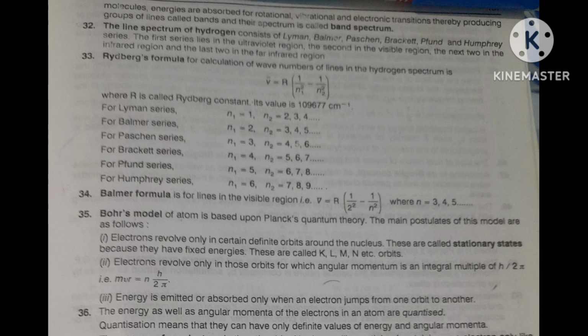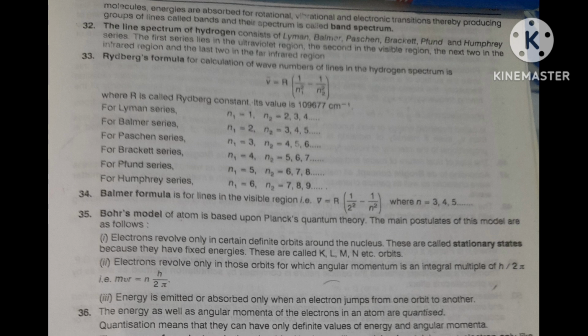In Balmer series, N1 is 2 and all values above 2 are called N2, which may be 3, 4, 5, 6, 7, like that. In Paschen series, N1 is equal to 3 and all values greater than 3 are N2, meaning 4, 5, 6, 7. Similarly, in Brackett, the fourth series, N1 is equal to 4 and N2 is more than 4: 5, 6, 7. Electrons will jump from higher to lower energy.